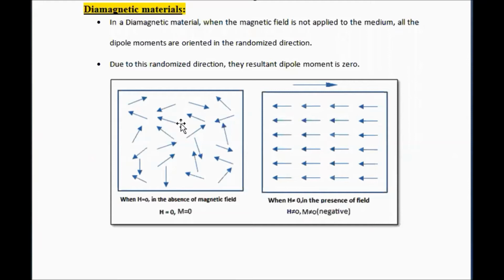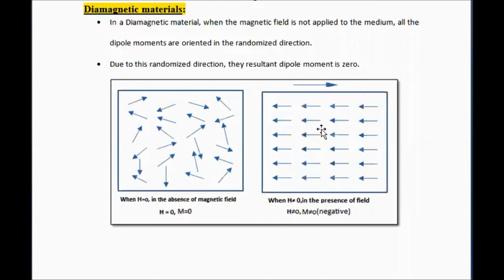After gathering the maximum amount of energy, they try to align themselves parallel to each other in the direction of the applied field. But in a diamagnetic material, the direction of the dipoles is just opposite to the magnetic field.